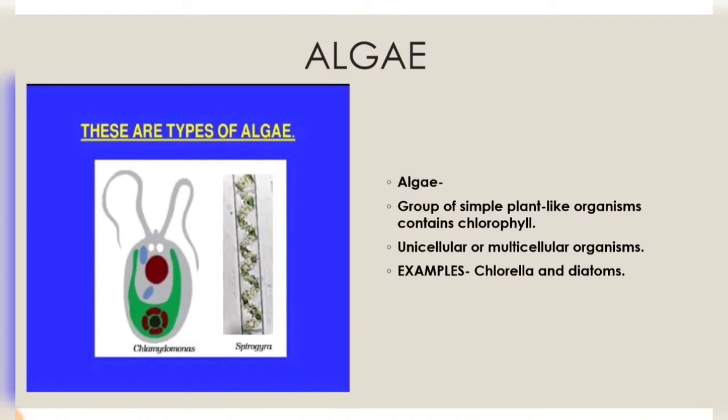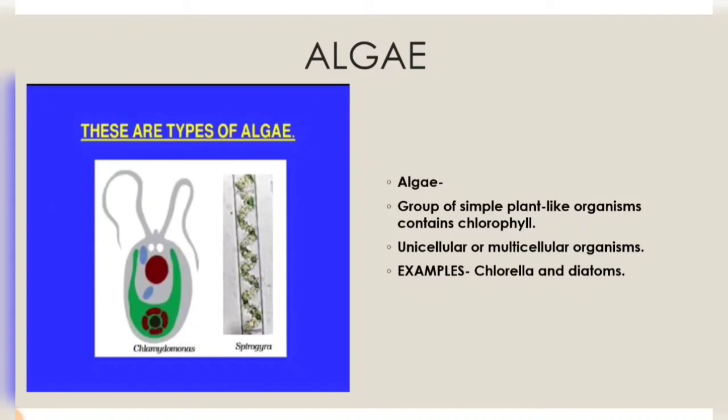even on the stones. They mostly grow in moist places such as moist stone, rock surfaces near waterfalls, and you will see them on the bark of trees also sometimes. Some of these algae are unicellular such as Chlamydomonas, and these unicellular algae are classified as microalgae. And some of the algae are multicellular such as volvox, fucus and spirogyra, and these multicellular algae are classified as macroalgae. Among these algae, spirogyra can be seen with our unaided eyes.